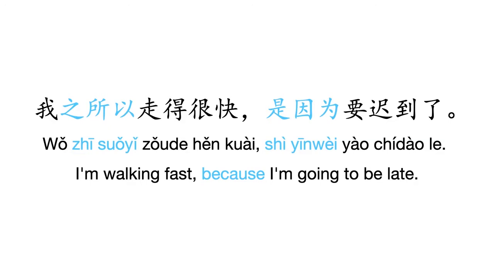Now, if you do this, you need to put 之 before 所以. And 之 is the archaic form of the character 的, which is the most common character in Chinese, 的. And that just indicates possession. And it's kind of an interesting thing. So if you say 我之所以, it's almost like you're saying my so is, which is a little bit weird, but it's kind of an interesting way to conceptualize it. And then if you say 我之所以走得很快, then you have to say 是因为. So you must add 是 before, like, so my reason for walking fast is because 我要迟到了.